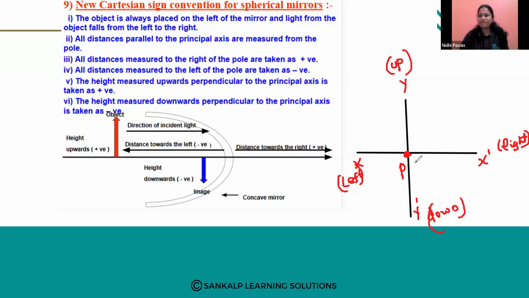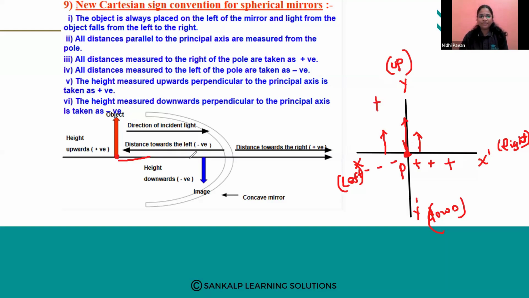Whatever you measure from the right side of the pole will be positive. Whatever you measure from the left side of the pole will be negative. Then whatever you measure upside to the principal axis, this is the principal axis, will be positive.